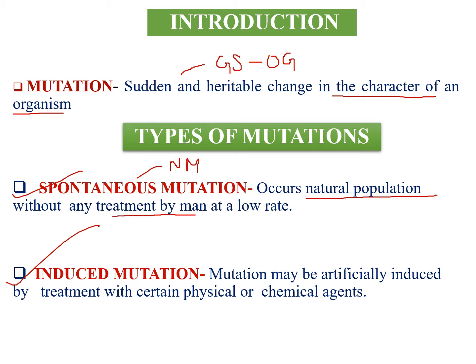The rate of this type of mutation is very low in plants. And induced mutation, also known as artificial mutation. This type of mutation is artificially induced in the plants by using certain physical or chemical agents.